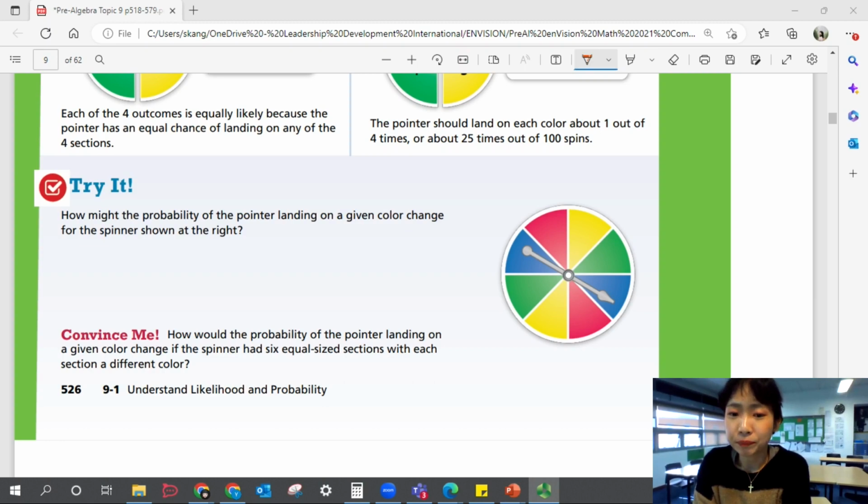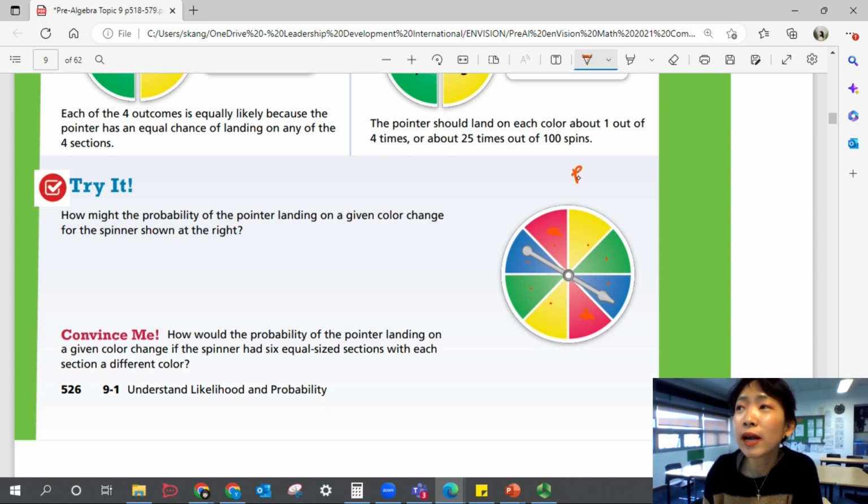Okay, are you ready? So, you've had time. Have you counted the colors, right? So let's look at the red color. Red, you have 2 red sections out of how many total? 1, 2, 3, 4, 5, 6, 7, 8 total. So red is 2 out of 8. And that's 1 out of 4, right?